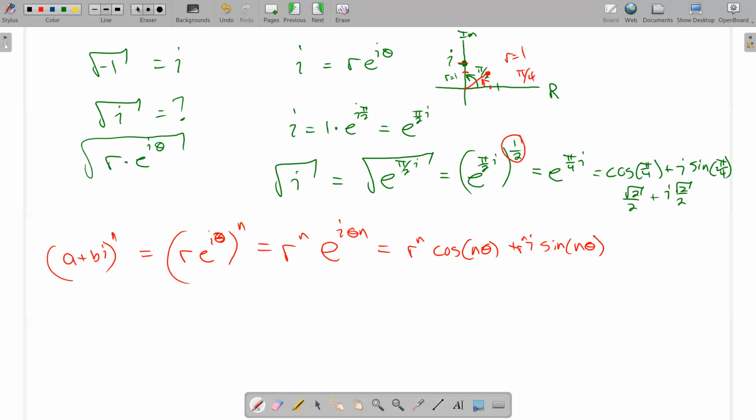Let's make that a little neater. Plus r to the n. So like a square doubles the angle, a square root halves the angle because the square root is the power 1/2, n is 1/2, half the angle. We can even do that for cube roots. So I'll do that in the next example.